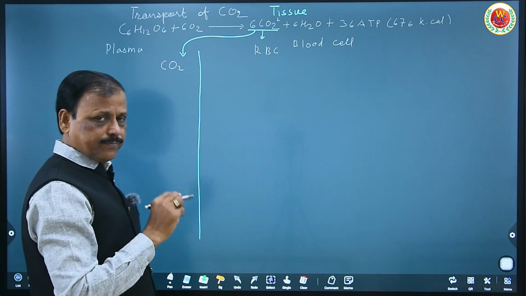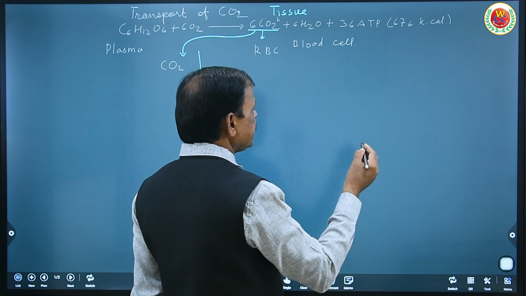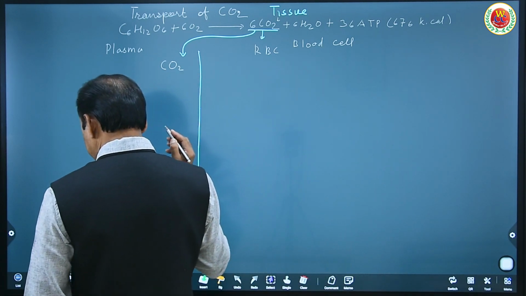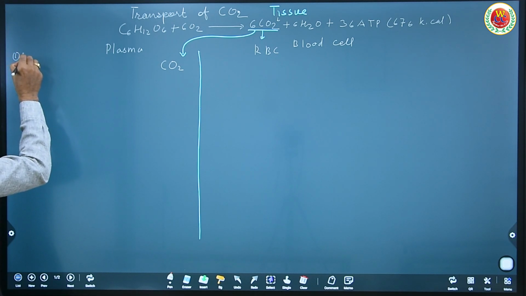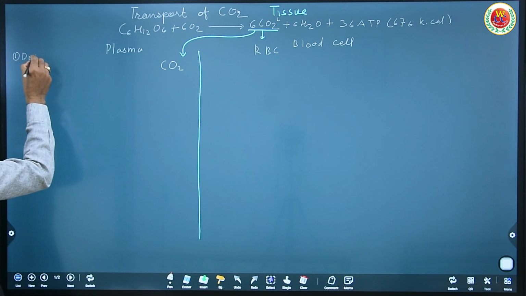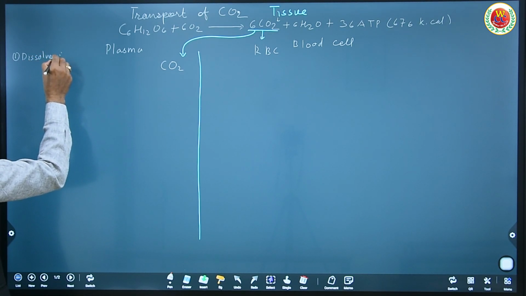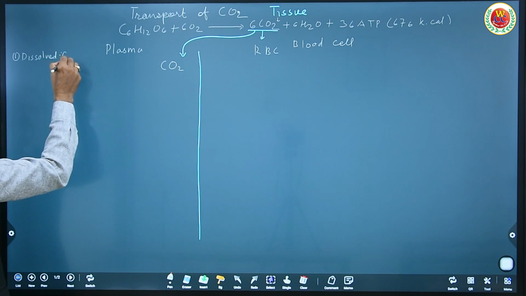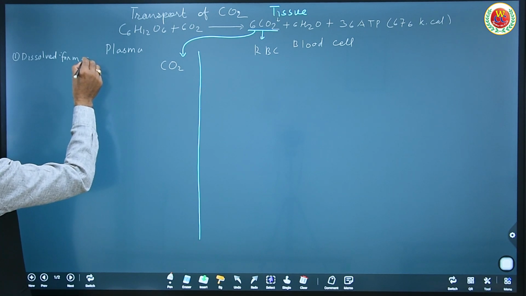There are three forms in which carbon dioxide is transferred. Let me make the list for better understanding. First, dissolved form: carbon dioxide transported in dissolved form is only 5 to 10%.